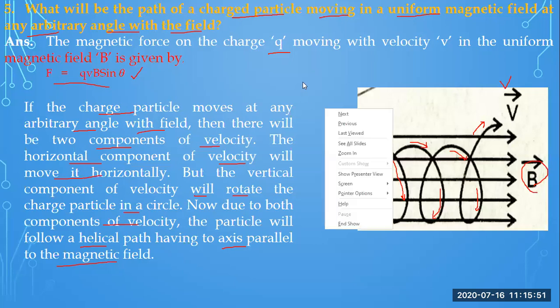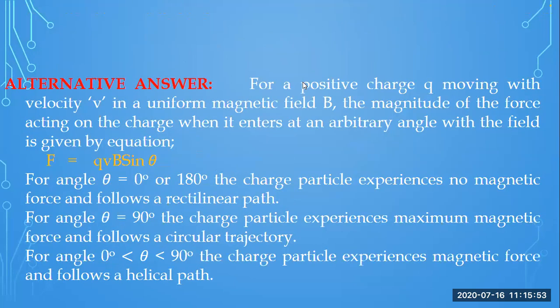And here we were. This is the alternate answer of the previous one. That is for a positive charge Q, velocity V in uniform magnetic field. The magnitude of the force acting on a charged particle when it enters at an arbitrary angle with the field is QVB sine theta. And here it will be